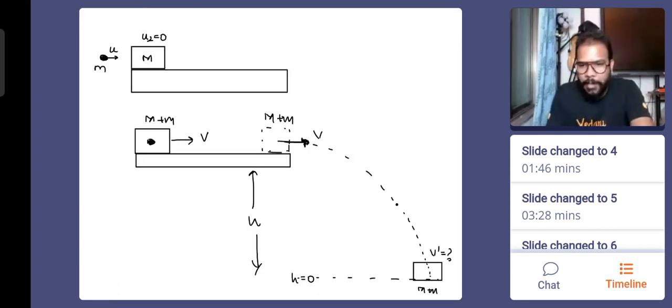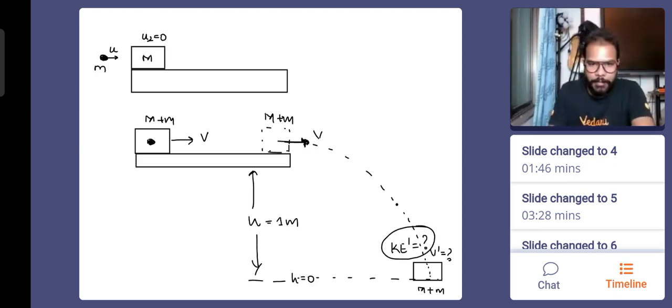So maybe v dash becomes the velocity, M plus m is the mass. Just before collision, how much is the kinetic energy? KE dash. That's being asked. Hope the question is clear. This is given to us as 1 meter.